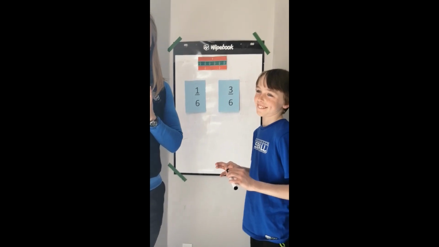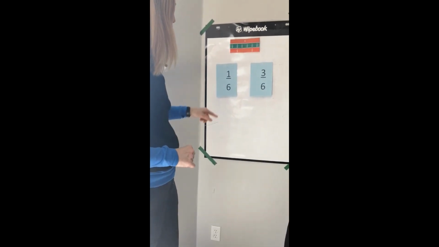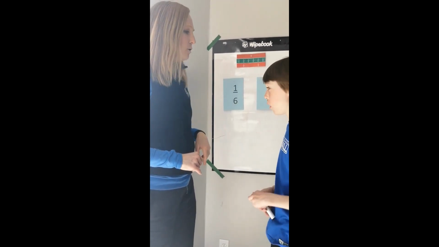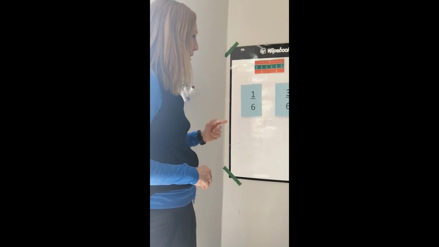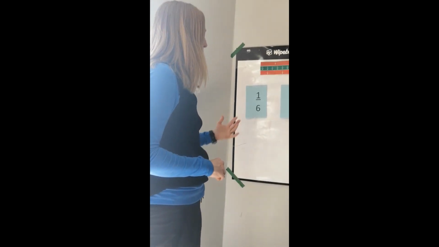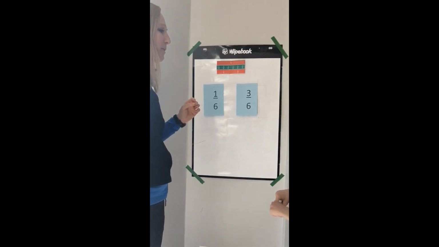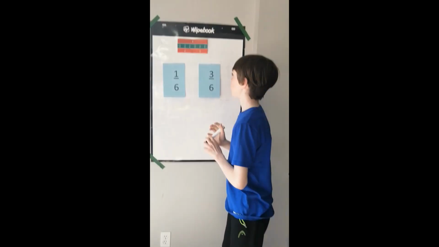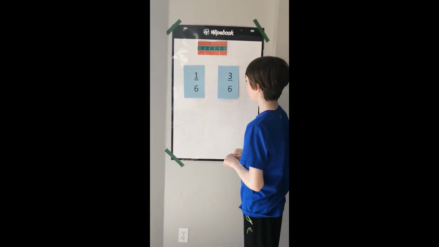So the first piece that we're going to do is look at how to compare fractions that have the same denominator. So Mark, when you see 1/6 and 3/6, I want you to walk us through your thinking as to which one's bigger.